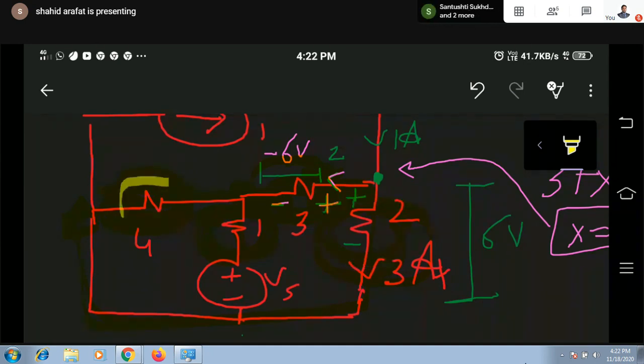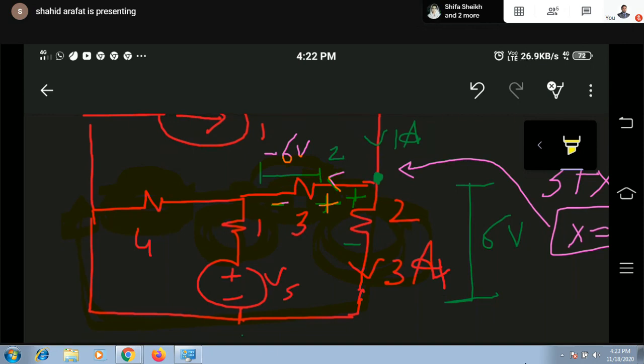So assume any polarity for the voltage across this. Either you can first assume the current, and then as per that direction of current you will have to mark the correct polarity by seeing active and passive elements, or you can first assume polarity and by seeing that polarity, later on mark the direction of current.